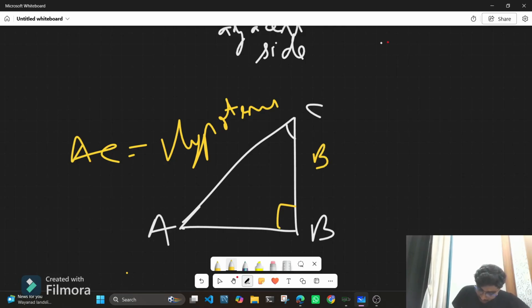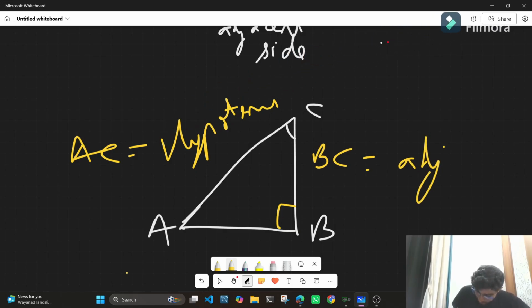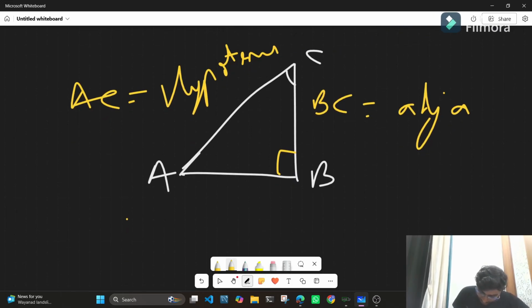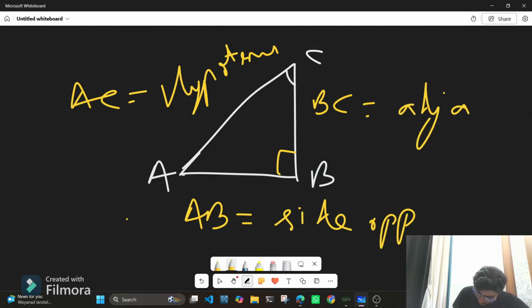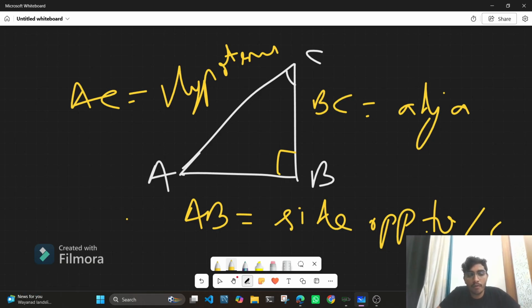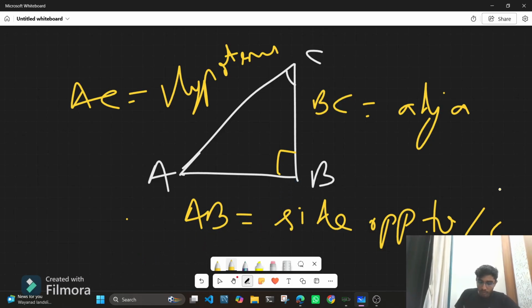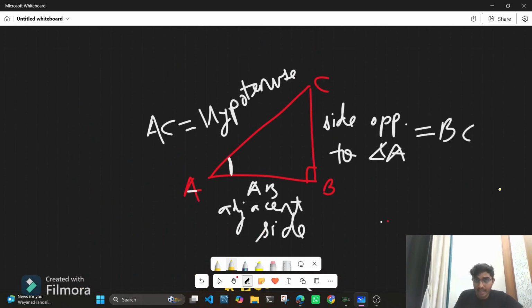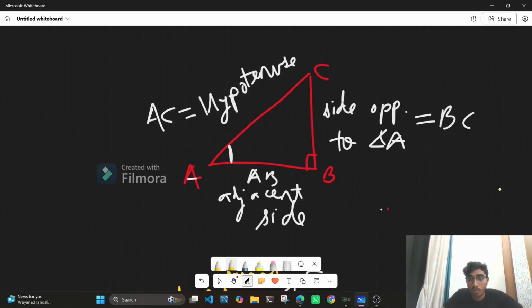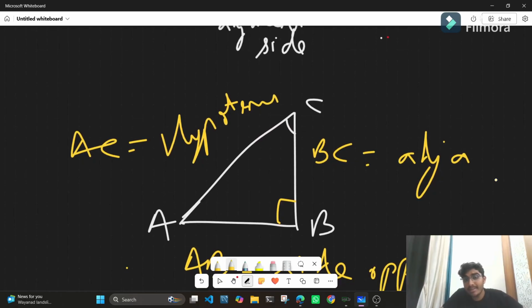But now my side BC would be the adjacent side, and my side AB would be the side opposite to angle C. Now we shall learn the trigonometric ratios, and you need to learn them in terms of adjacent and opposite sides only, because for angle A, BC is the side opposite, but for angle C, BC is the adjacent side.